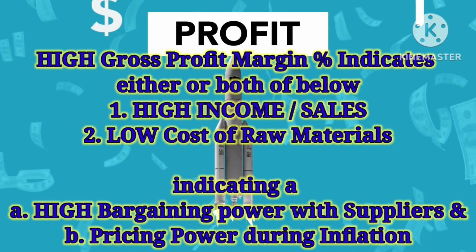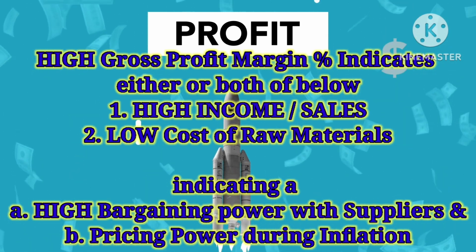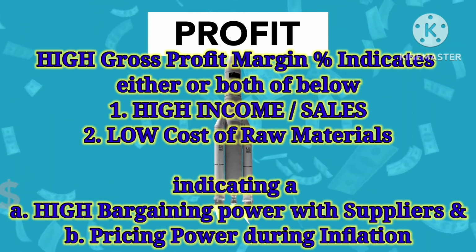So now if this margin or the gross profit is high, it indicates two aspects again. Either the income could be very high or the revenue could be very high, or it could also mean that it has very strong bargaining power with its suppliers. It's able to negotiate a cost price for its raw materials in such a manner that it is so low compared to its peers and whatever it's actually earning by selling into the market. So it could mean two aspects.